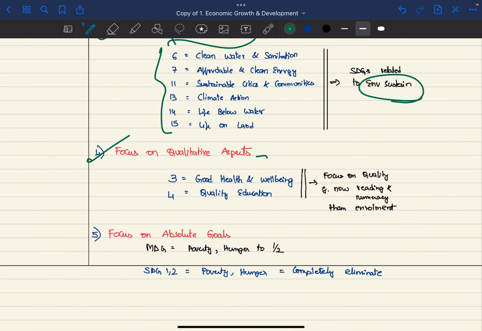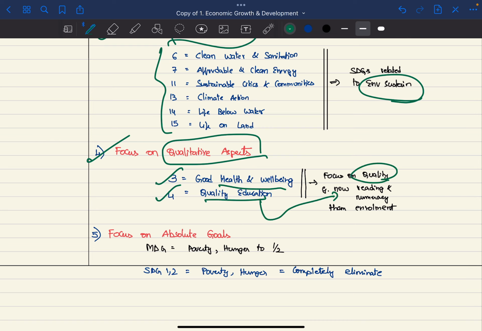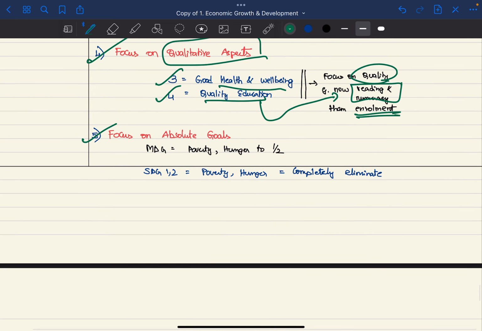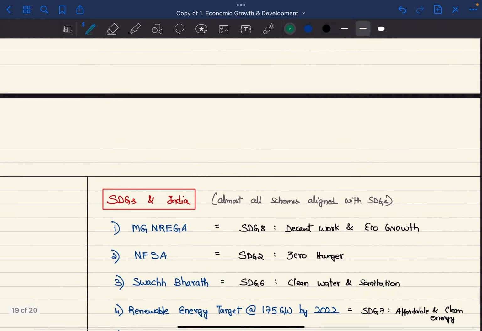Next, focusing on qualitative aspects. For example, SDG 3 and 4, which are good health and well-being and quality education. Focusing on quality, for example, for education, we are focusing on reading and numeracy rather than school enrollment. Next, focusing on absolute goals. For example, in the MDGs, poverty and hunger were to be reduced to half, whereas in SDGs, they should be completely eliminated.